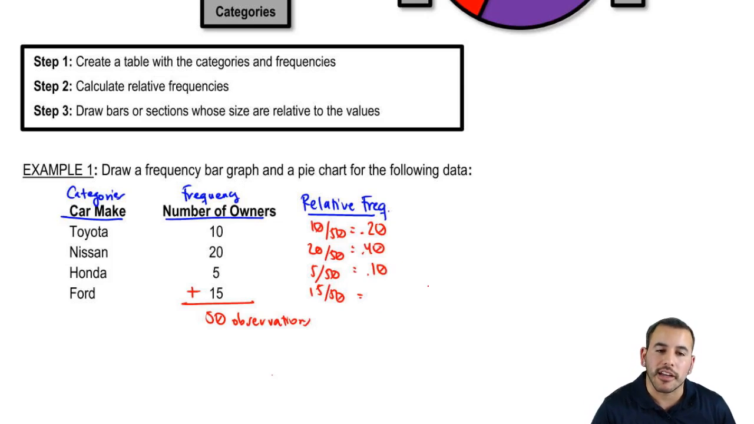Now, one way you can check to make sure that you're doing this correctly is that if these are all chunks of the pie, they should all add up to the total pie, right? What should the total pie add up to in terms of relative frequencies?